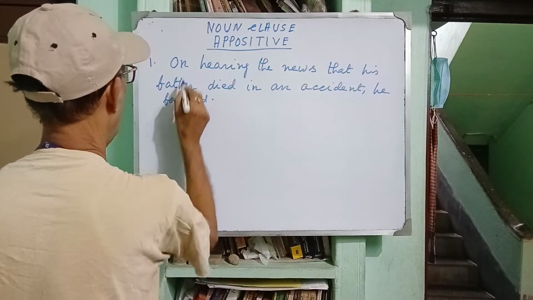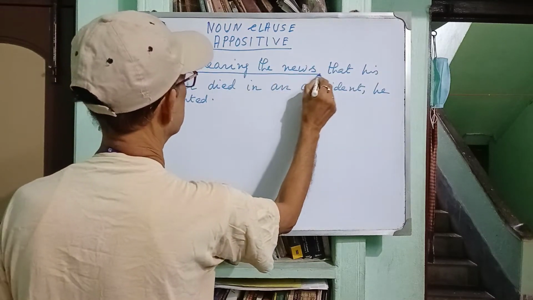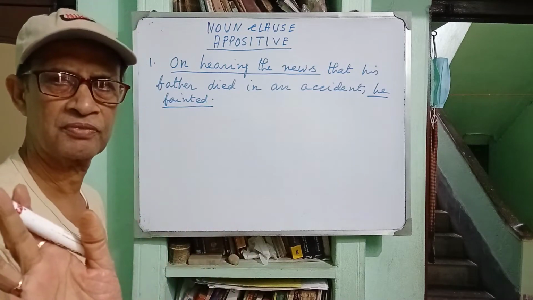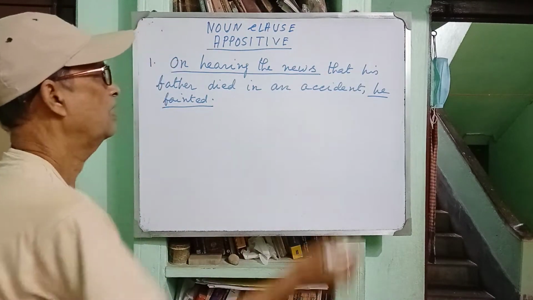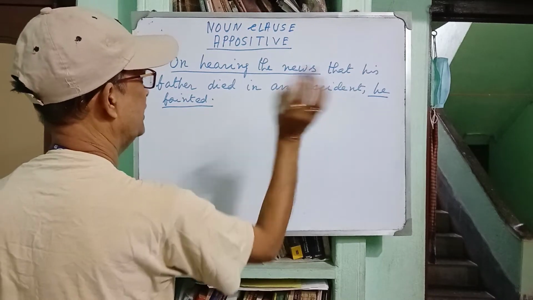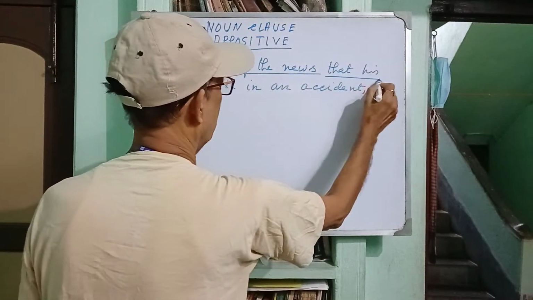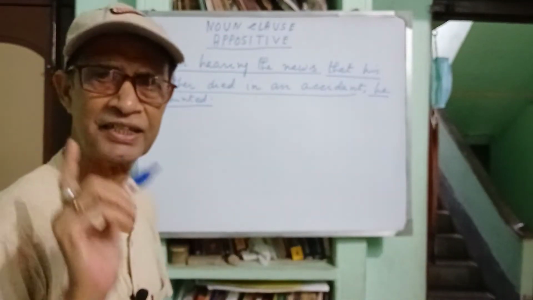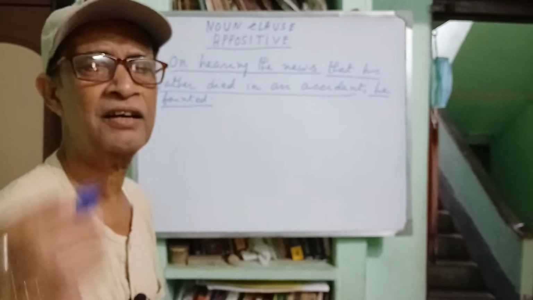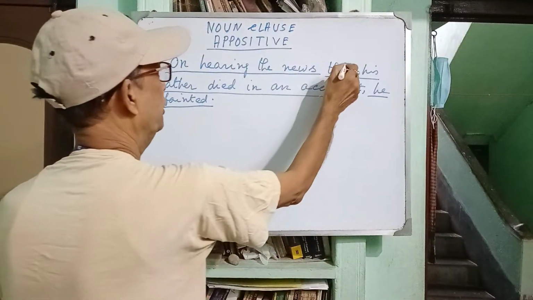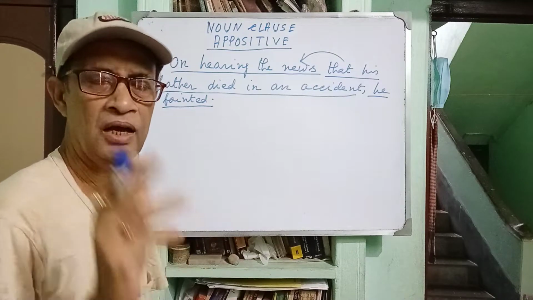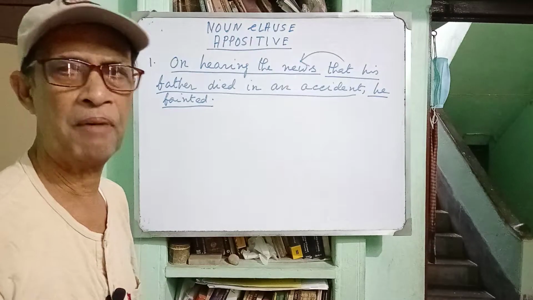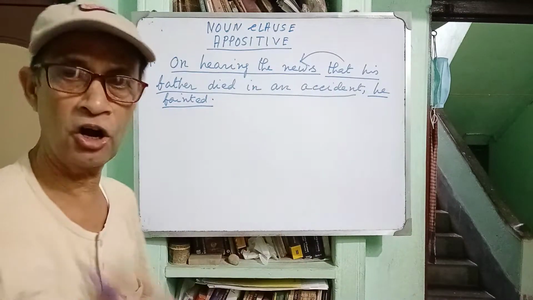Number 1, on hearing the news, he fainted. It is the principal clause. And what is the news? That his father died in an accident. It is subordinate clause, subordinate noun clause, because it is acting as the apposition to news. Because the meaning of news is being completed by the noun clause, not by the noun phrase.